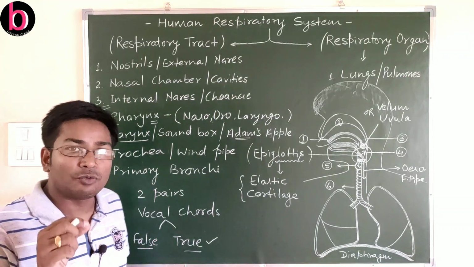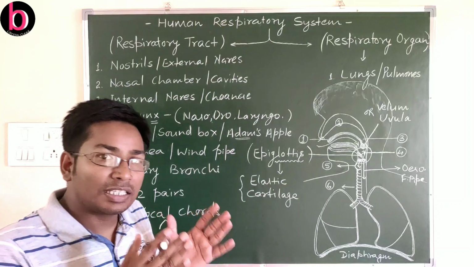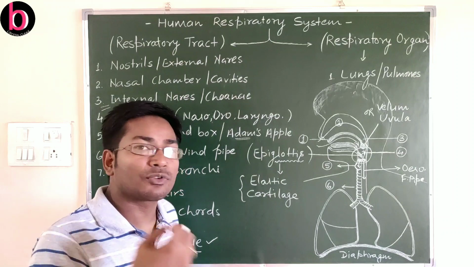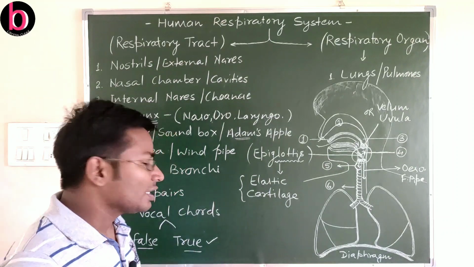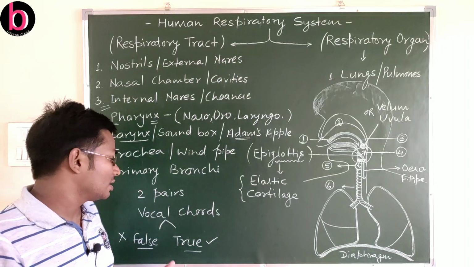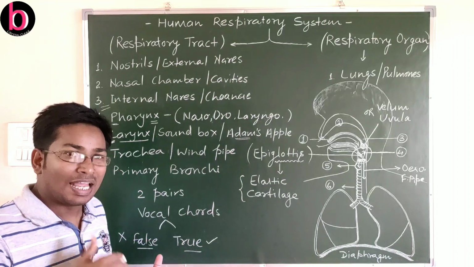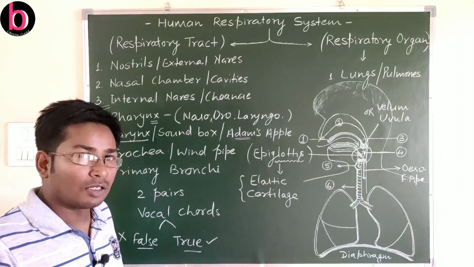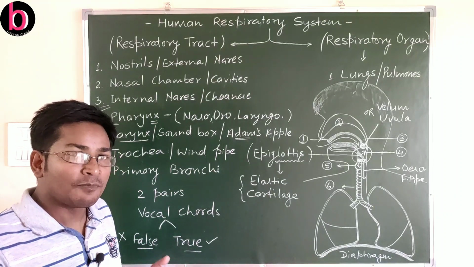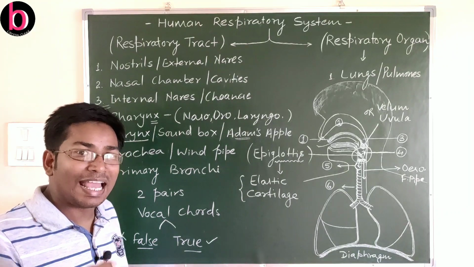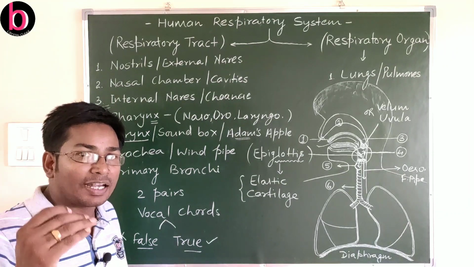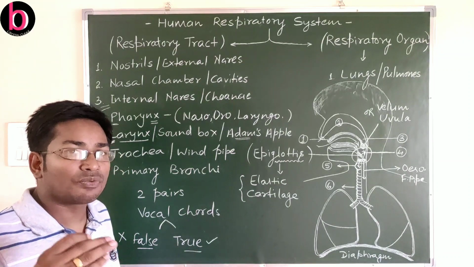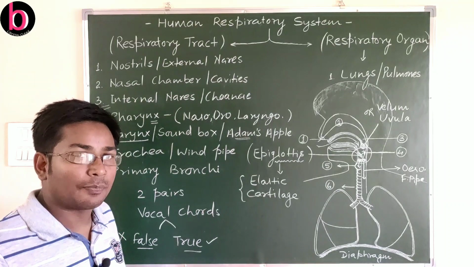In human males, the vocal cords are comparatively thicker and longer. So when air is thrown from the lungs to the outside, there will be fewer vibrations in the male vocal cords, and that's why there is a low pitch voice in human males. In contrast, in human females these vocal cords are comparatively thin and short, so there will be comparatively more vibrations, and this is the reason why the female voice is high pitch.